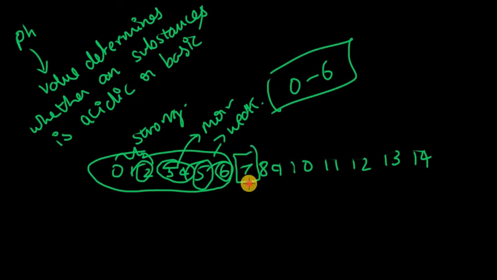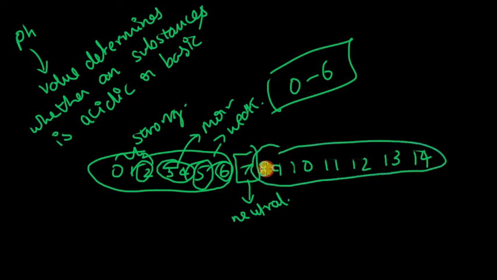7 is the neutral pH. Neutral substances have a pH value of 7, so they are not acidic and not basic. Basic substances have pH values ranging from 8 to 14. Some can have 11, some can have 14, some can have 9. In common, all basic substances have pH from 8 to 14, and acids have pH from 0 to 6.